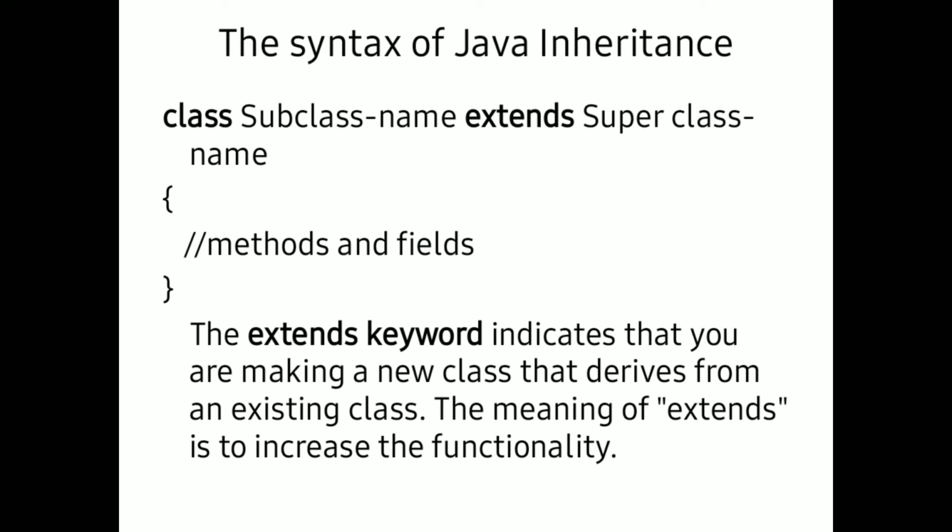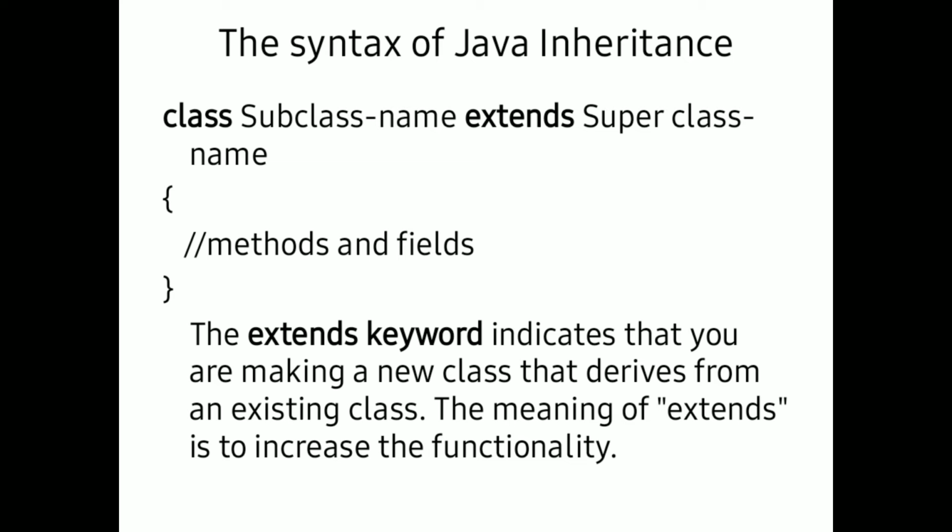To represent that one class is getting the properties from another class, we use the keyword extends. Extends is a keyword which represents that this class is using some other class's properties. This mechanism of inheritance is represented by the keyword extends.